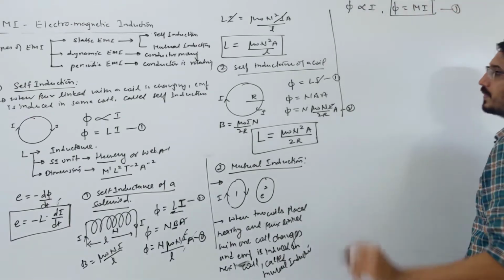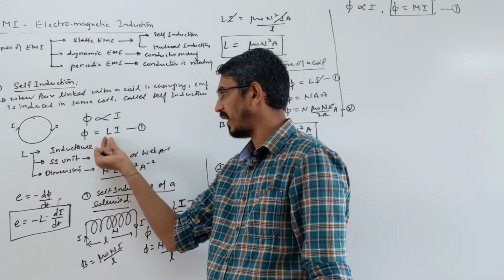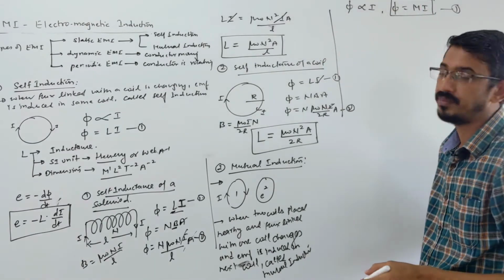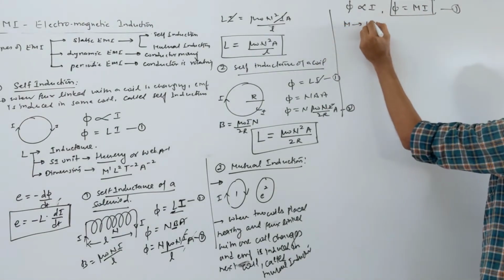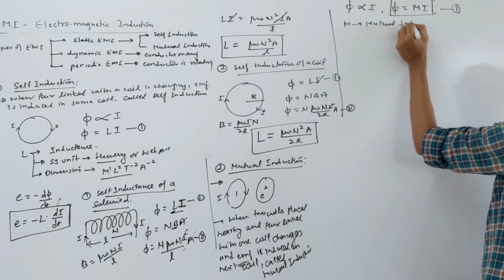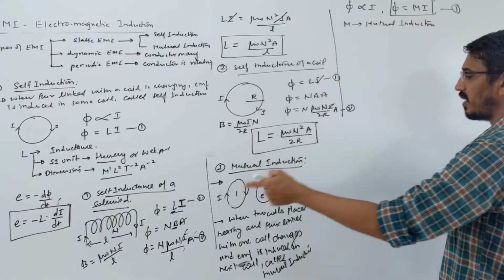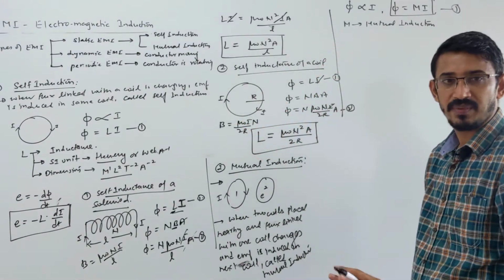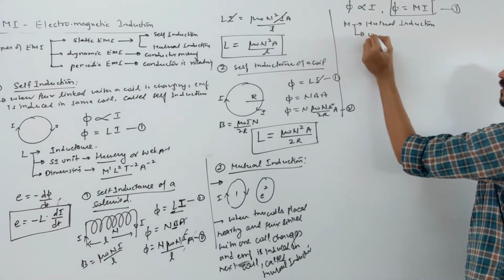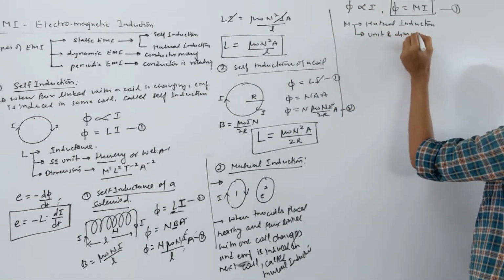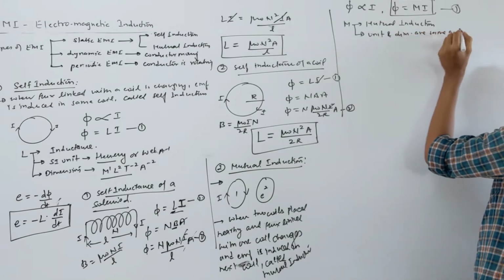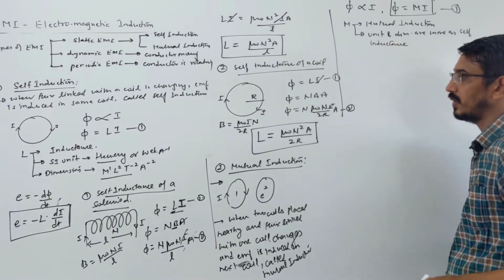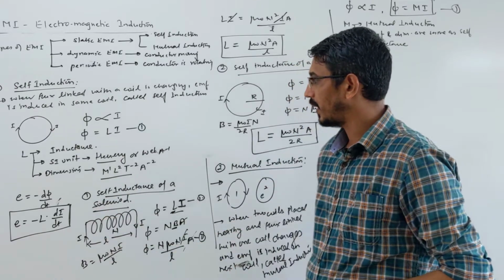Look here, there is no big difference. In self induction, the constant is called L, the inductance or self inductance. Here M is called the mutual inductance. This term tells you how much flux is linked between these two coils. Mutual inductance has the same unit and dimensions as self inductance. Henry is the unit of mutual inductance also.